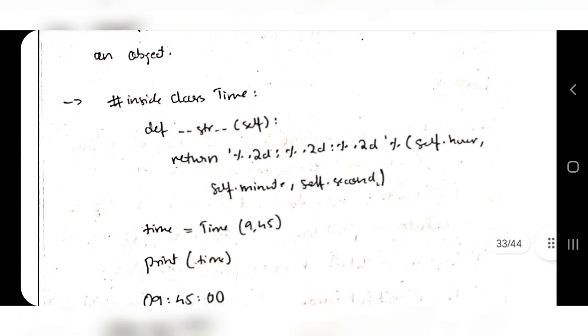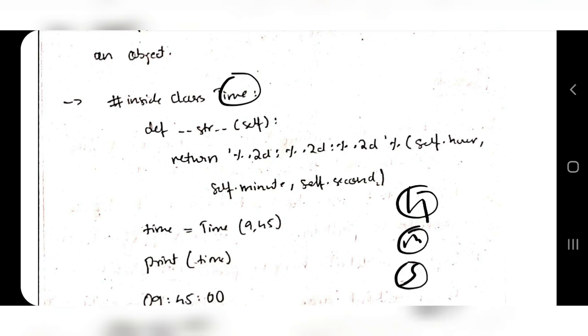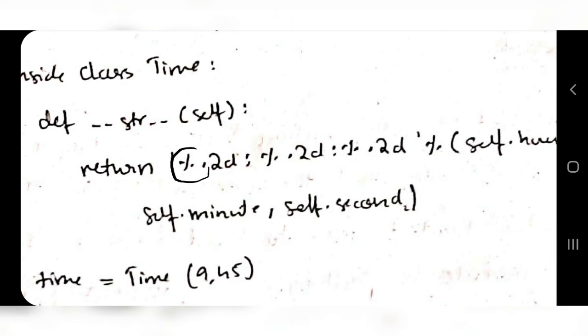So how many things do you have in class Time? You have three things: hours, minutes and seconds. I want to represent hour, minutes and seconds whenever I print the object. Whatever is present here should be the output. How it should be output is %.2d. The percentage means whatever variable I'm passing in will be substituted in each percentage place here. So here hour will be substituted, here minute, and here second. And how many digits of the decimal should be substituted? Two digits, so 0.2, and it should be a decimal, so it is d.